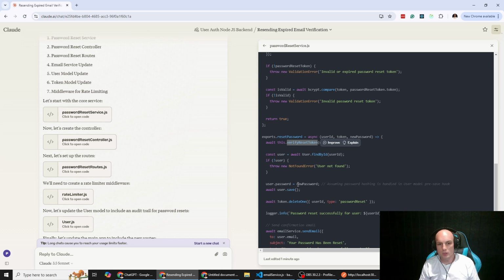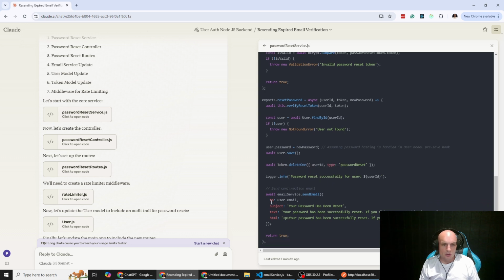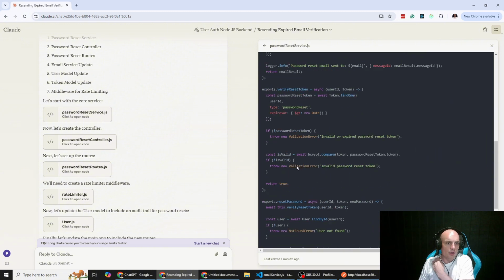So user.password equals new password. And we're assuming the password hashing is handled in the user model pre-save hook, which is correct. And then we save the user, and then we delete the reset token, and then we send a confirmation email to say, hey, good work. So that all makes sense to me.